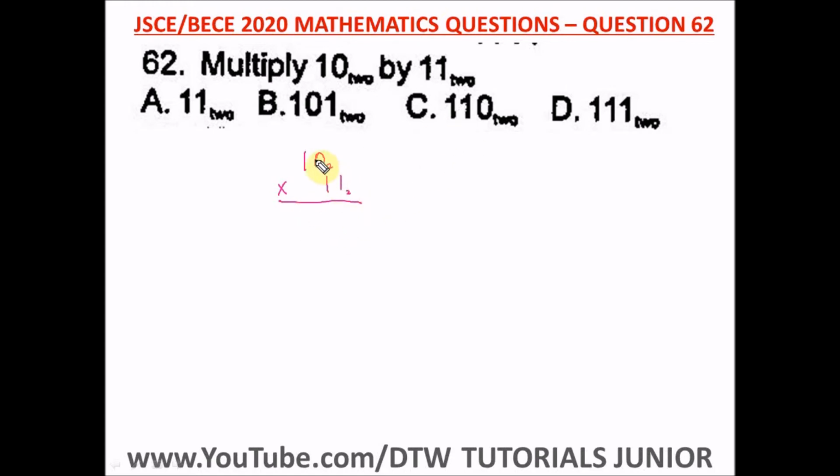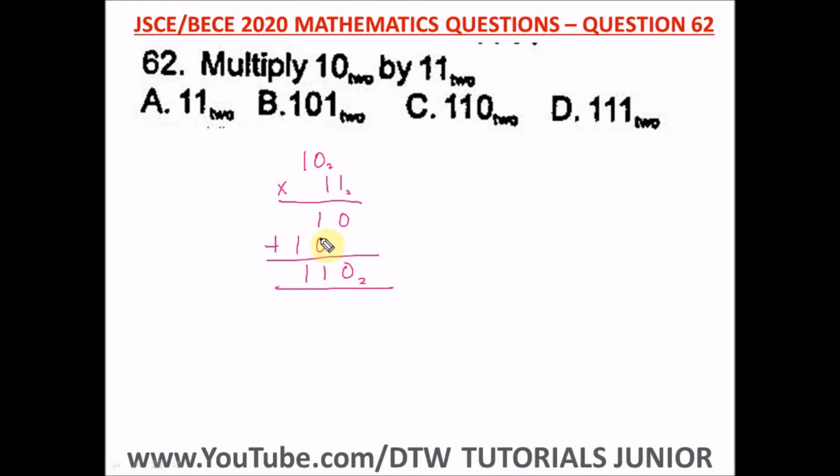So we do 1 times 0, which is 0, and 1 times 1 is 1. 1 times 0 is 0, and 1 times 1 is 1. Let us add. We have 0 here, 1 plus 0 is 1, and we have a 1, in base 2. So you can see this is quite straightforward. Why is it straightforward? Because in our multiplication, there's no value that is greater than or equal to 2, and in our addition here, there's no value that is greater than or equal to 2.